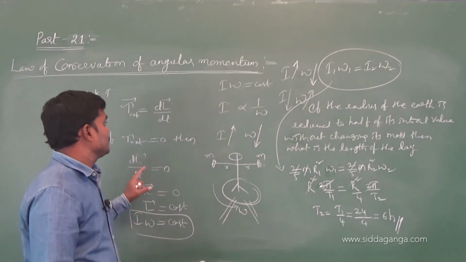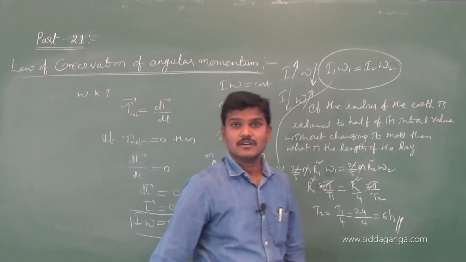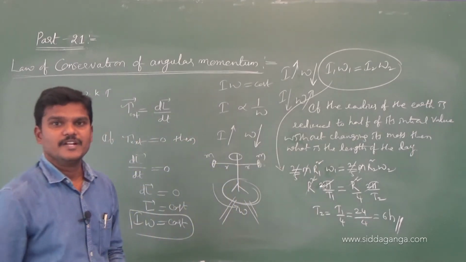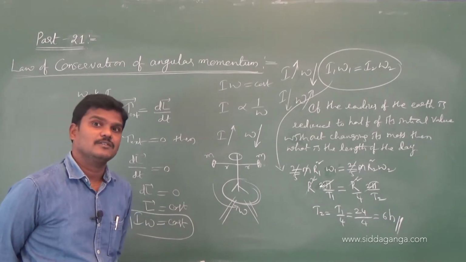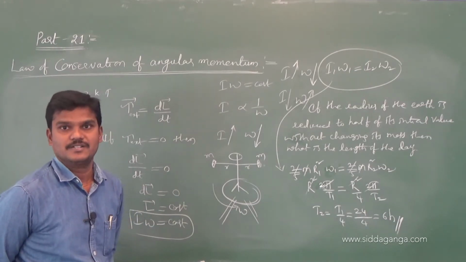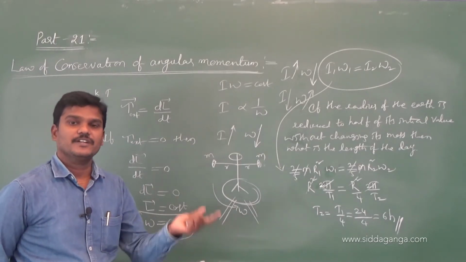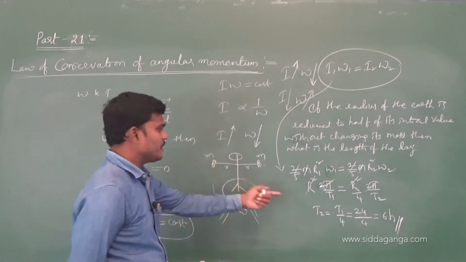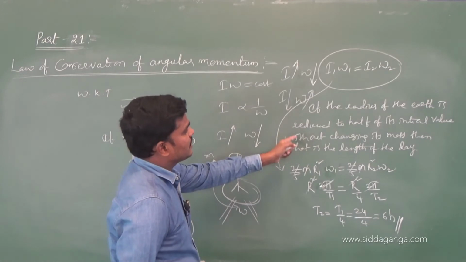So here, what is conservation of angular momentum? In the absence of external torque, total angular momentum of a system of particles remains constant. Anyhow, we derived the formula tau is equal to r cross p for a system of particles. Tau external I got, tau internal is 0. Finally, we got r cross p. So here I got T2 as 6 hours when the mass remains the same.